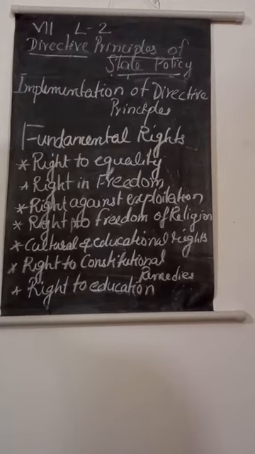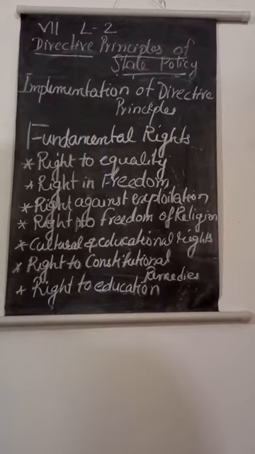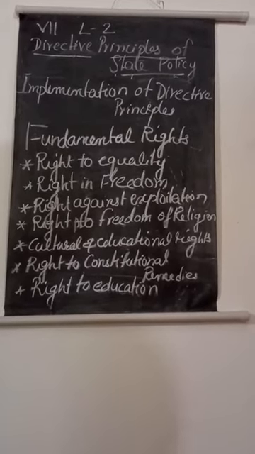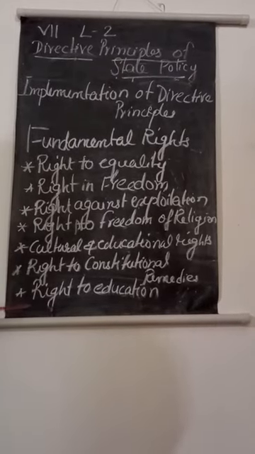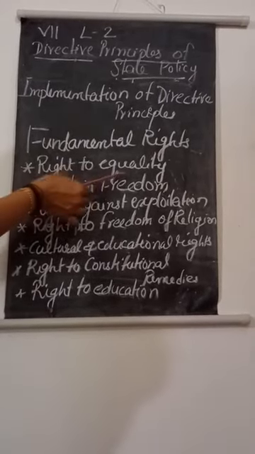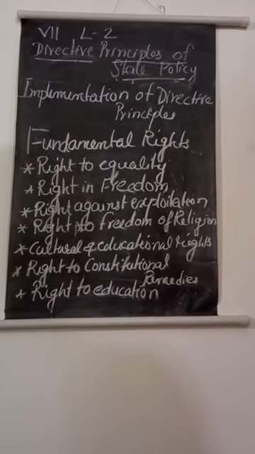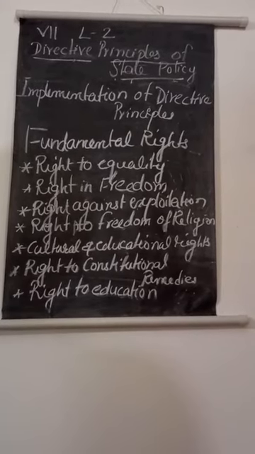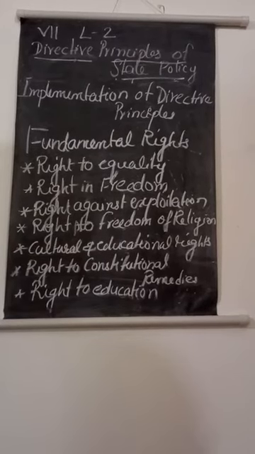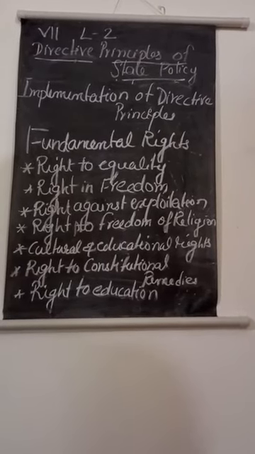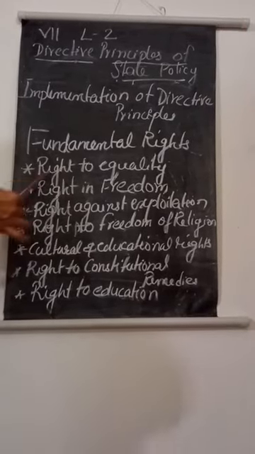We know that fundamental rights are those rights which are essential for good life, welfare and all-round development of the citizens of a country. Basic human rights are known as fundamental rights. Actually, we want to study 7 fundamental rights. First one, right to equality. We already studied that. In our constitution we added this in Part 3, Articles 12 to 35. All the articles are mentioned about each of the fundamental rights. First one is right to equality.